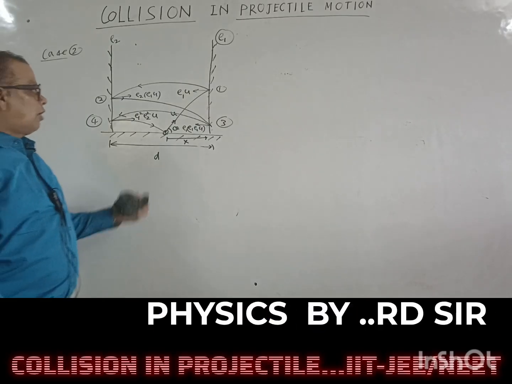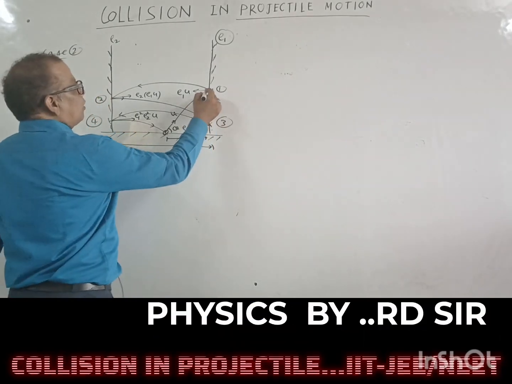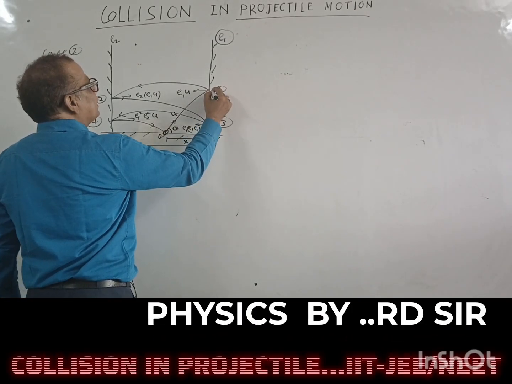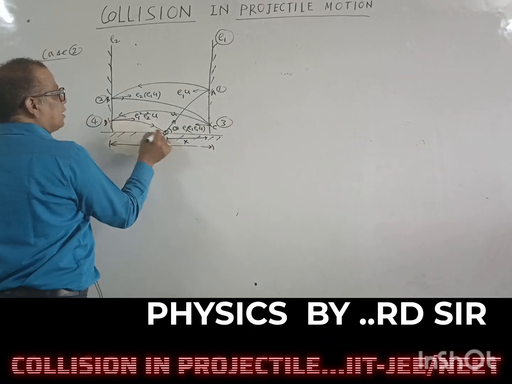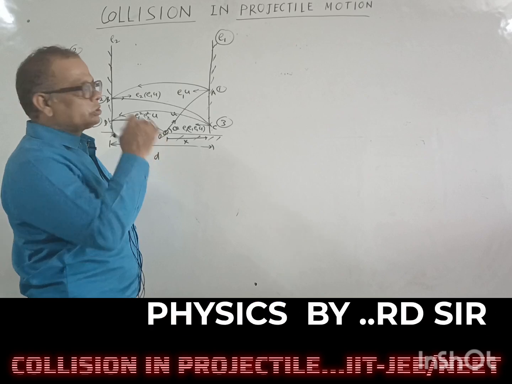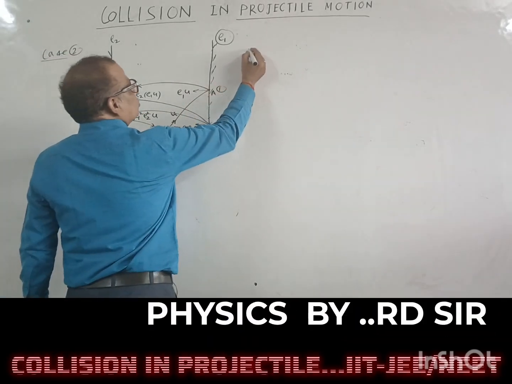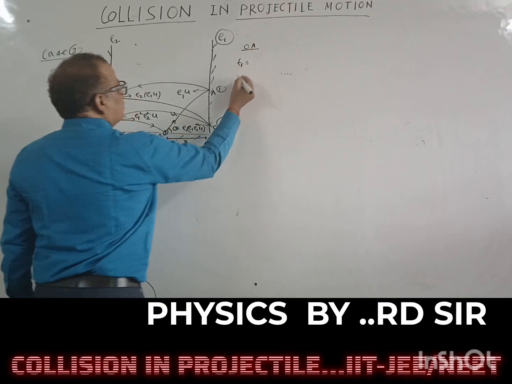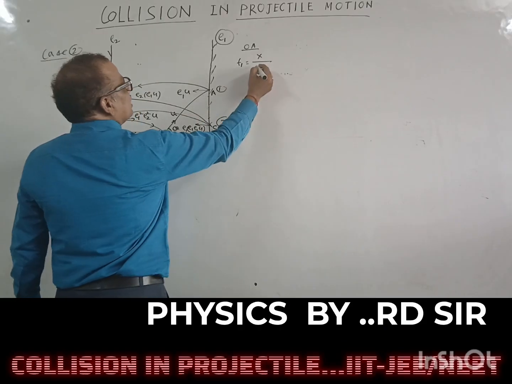So how can we write the time equations? This is the point O, this is point A, B, C, D, and then it comes back to O. First, the time taken from O to A, T1, will be x upon the velocity along the x-axis, that is ux.